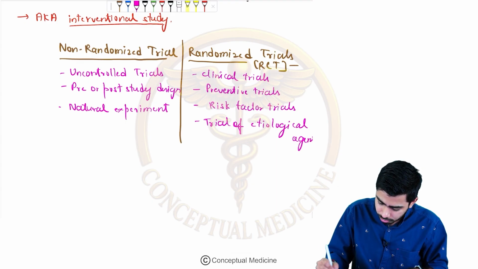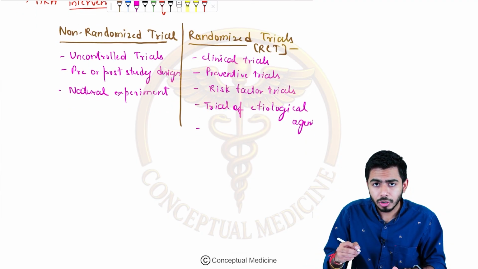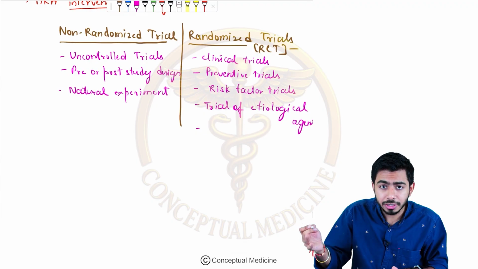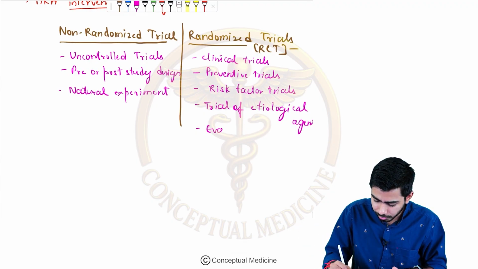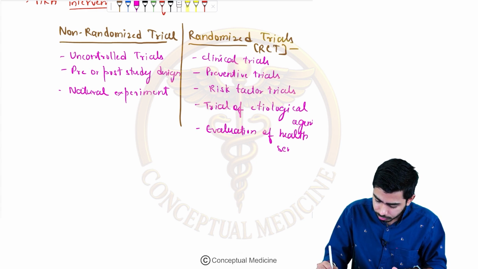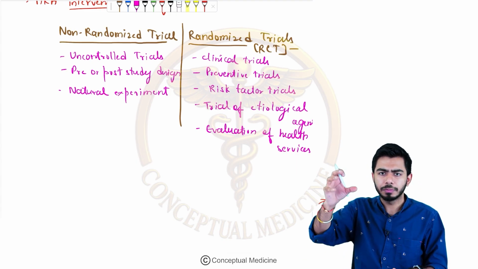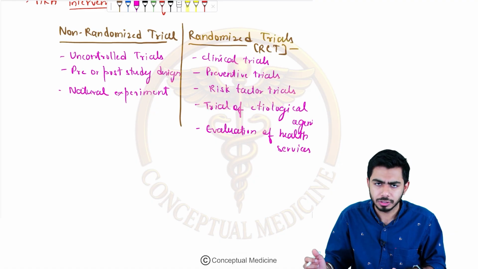Trial of etiological agents. Okay, not going into the detail of these. Then evaluation of any health related services. So evaluation of health services, for example, we are providing some health services to a particular community, and we are analyzing the results for that.